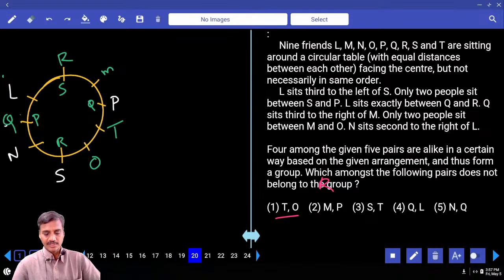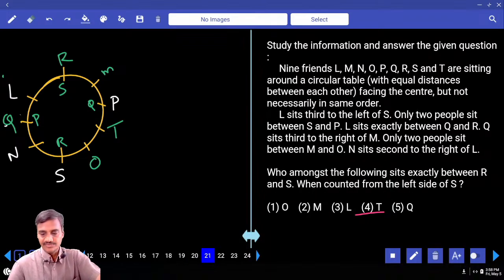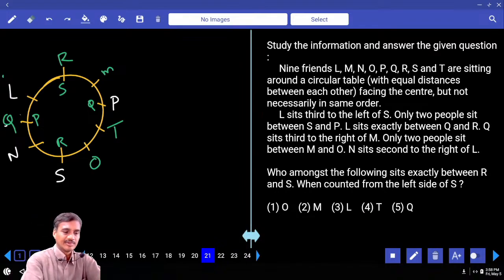20th: which among the following is the odd one out? T and O are adjacent. M and P are adjacent. S and T are not adjacent. Q and L, N and Q are adjacent. Choice 3 for 20th. 21: who among the following sits exactly between R and S? Exactly between, Q is the answer. That is choice 5.